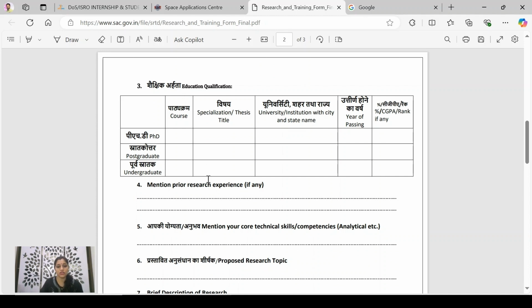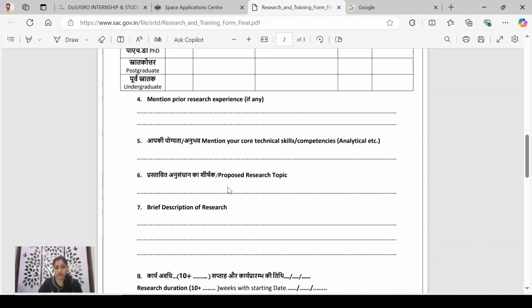Mention prior research experience. Here, if you have done any internship in any company, you can mention that project work. Or if you haven't done any internship, you can mention your third year's project. Your second year's project can also be mentioned here. So here you will have to mention your research experience.